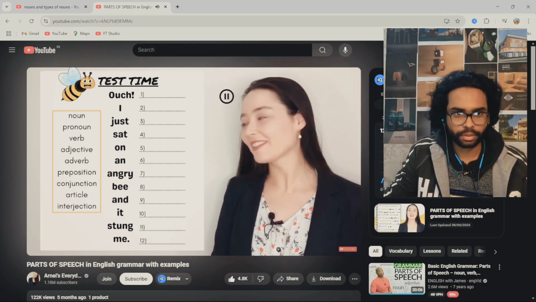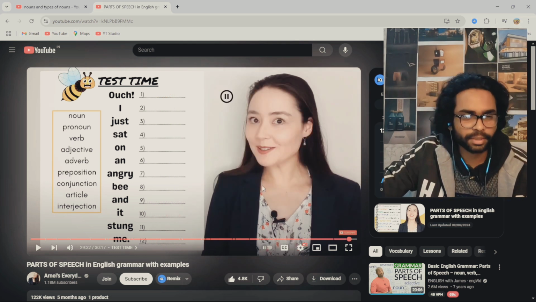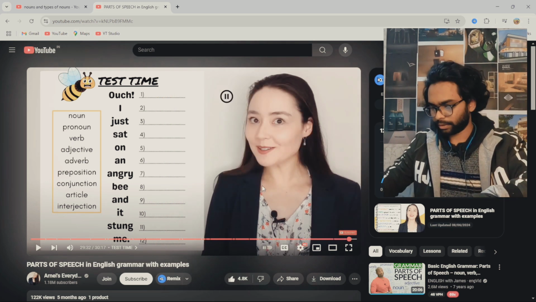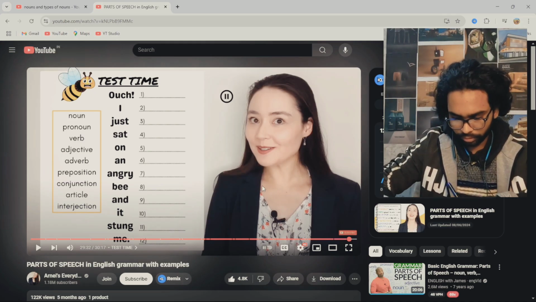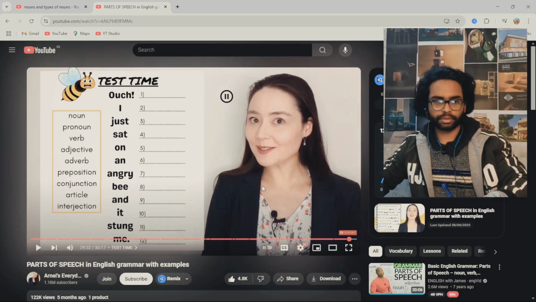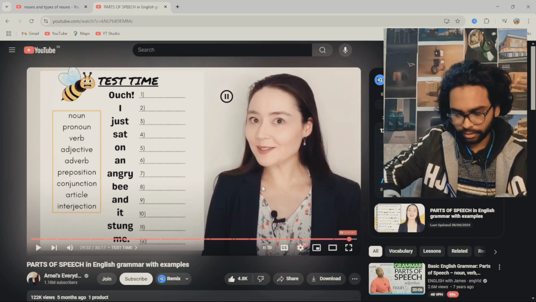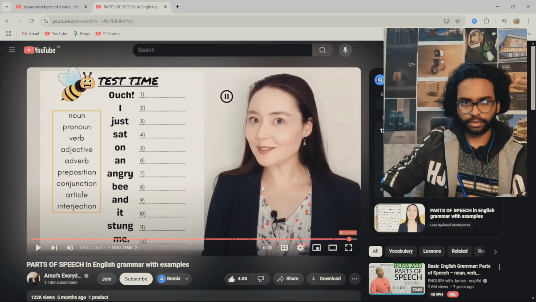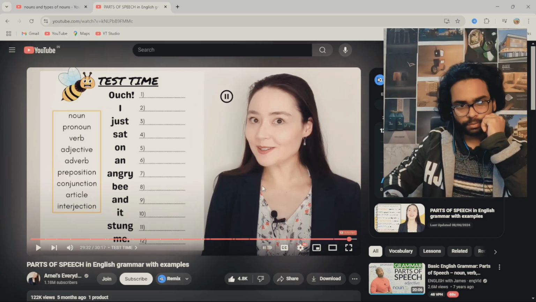Ouch is an interjection. I is a pronoun. So the ouch is an interjection. Here is an adverb. Set is a verb. On is a preposition. A is an article.